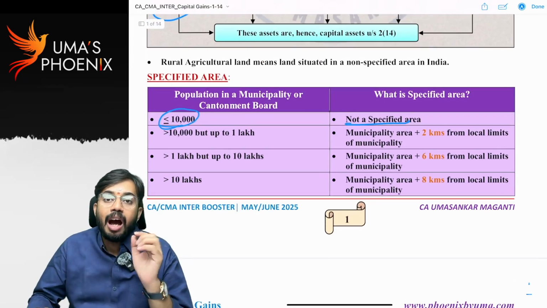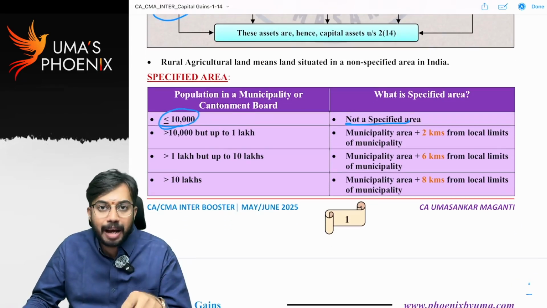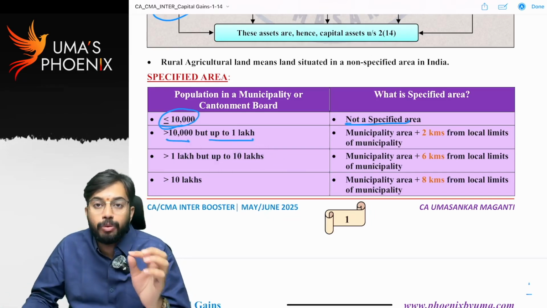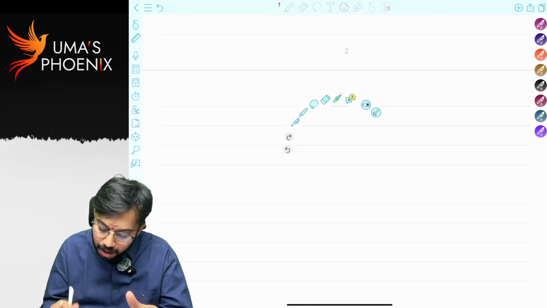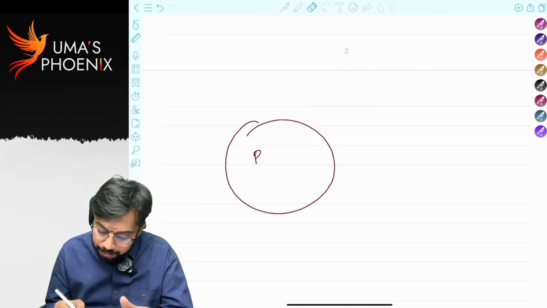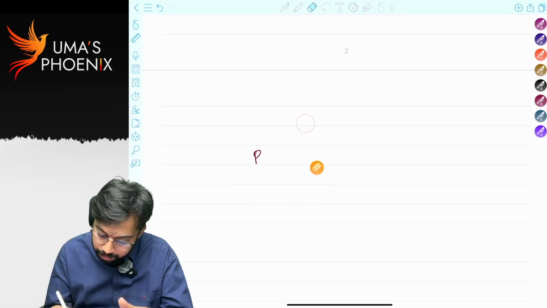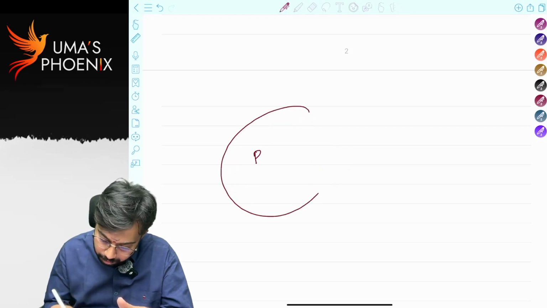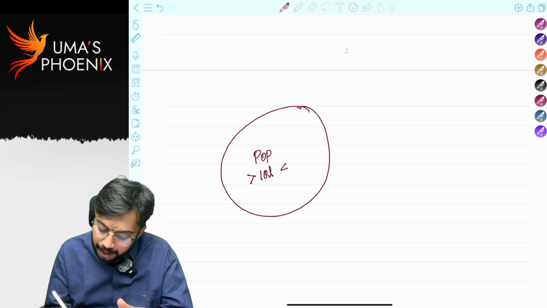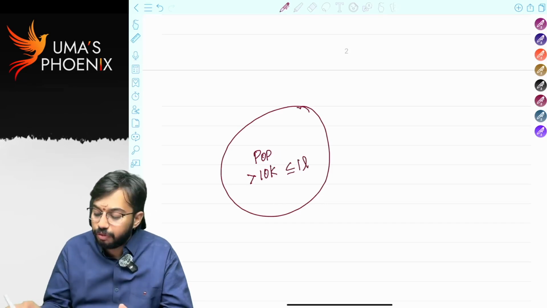Next, if agricultural land is located in a municipality and in that municipality the population is greater than 10,000 and up to 1 lakh, let's say there is a municipality. In this municipality, population is greater than 10,000 but less than or equal to 1 lakh.